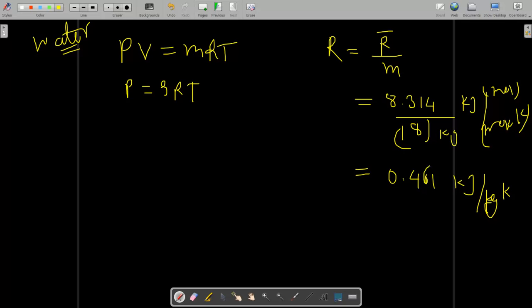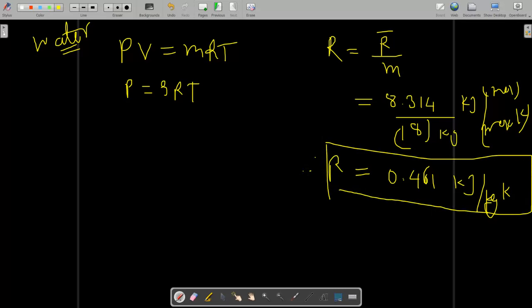Why have I written this point separately? Because when you are solving in the exam, in a hurry you take R as 0.287, but that value is for air. Here density and R value will remain constant, so P by T is also constant.